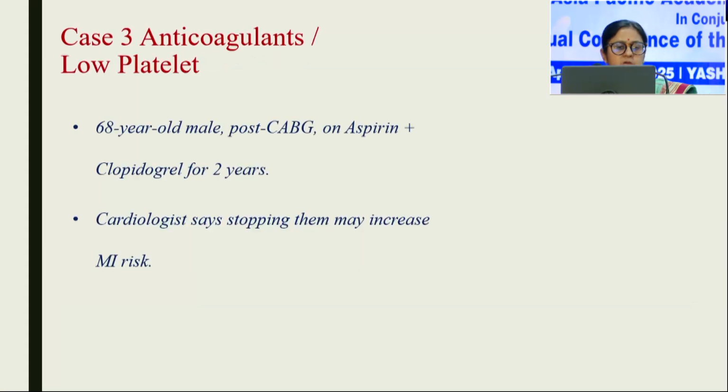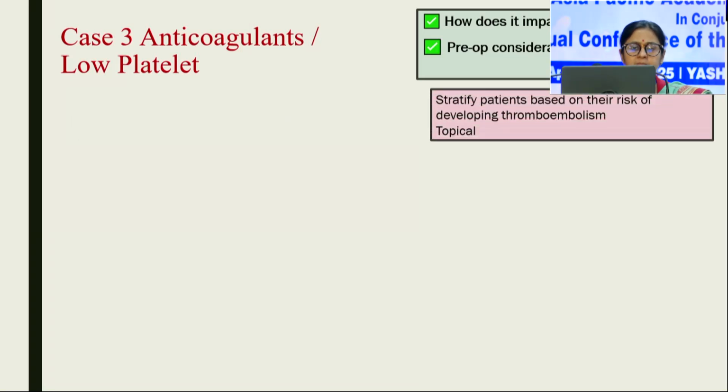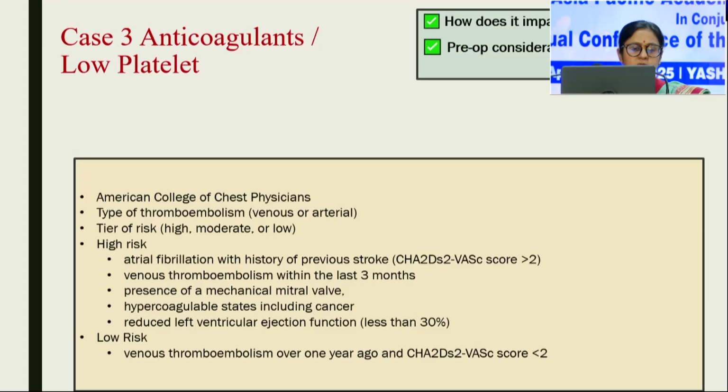Now let's take a patient who is on anticoagulants or has a low platelet count. We usually do not stop anticoagulants before the surgery, but for patients who are on two anticoagulants like aspirin and clopidogrel, aspirin can go on and we need to withhold clopidogrel. We also need to weigh the thrombotic versus bleeding risk and stratify the patients as high risk or low risk. These are the conditions given by the American College of Chest Physicians, and high risk patients must be managed with the anesthetist and after cardiology fitness.